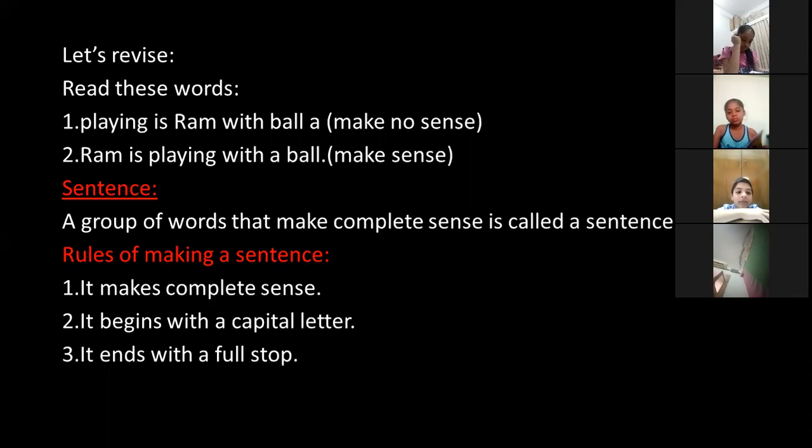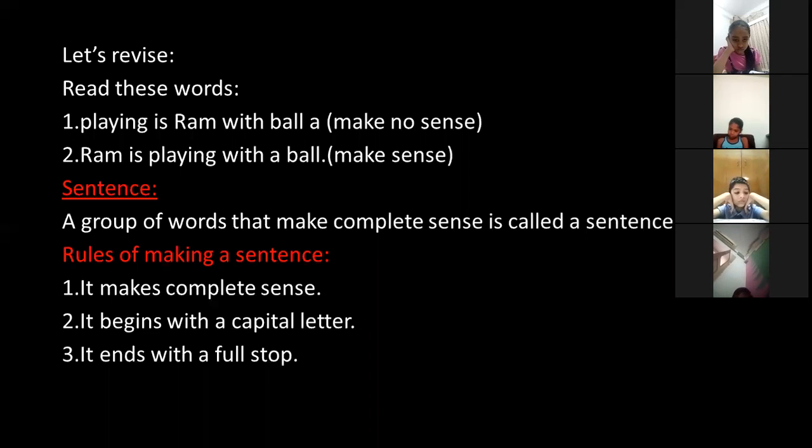So now we can define a sentence very simply: a group of words that makes complete sense is called a sentence. Or we can say that a group of words that gives complete meaning is called a sentence. And when we talk about a sentence, it should have a subject and a verb. Then only it is complete, right?